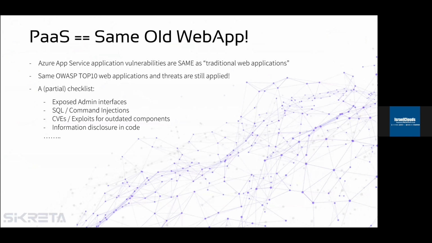Please remember, there is no difference between a regular app we deployed on-prem, on our server, and a cloud-based application, in this case, the Azure app. The only difference is the infrastructure is managed by Azure. So as a result, all the classic top 10 vulnerabilities are still applying. And if we are following a basic checklist, we will start with the exposed admin interfaces.